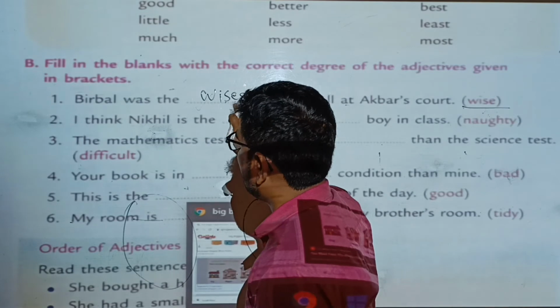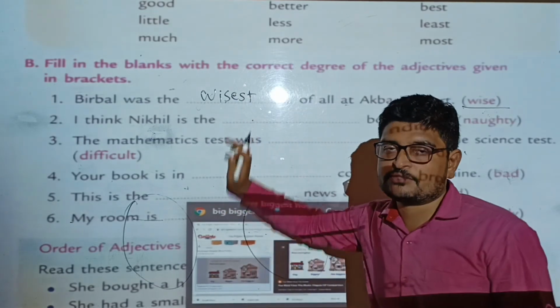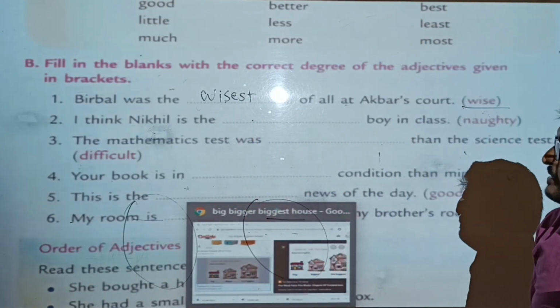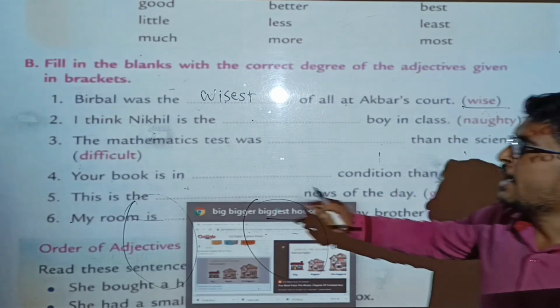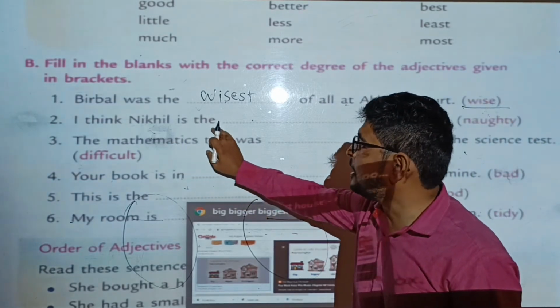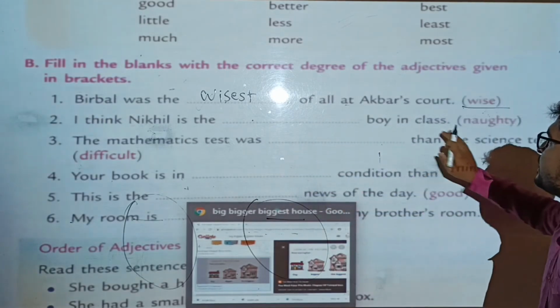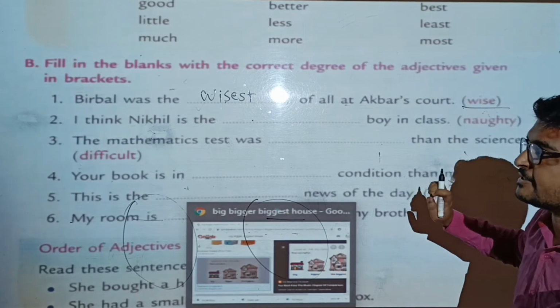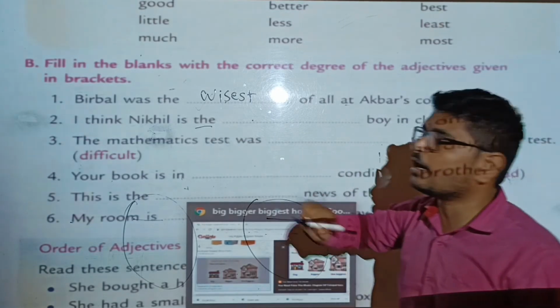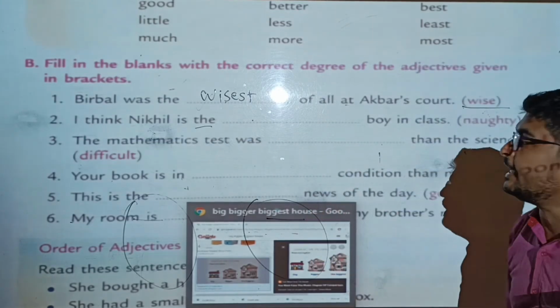Wisest of all at Akbar's court. I think Nikhil is the best boy in class. Nikhil is compared with all the boys in the class. So the is used here, and the is used in a superlative degree.